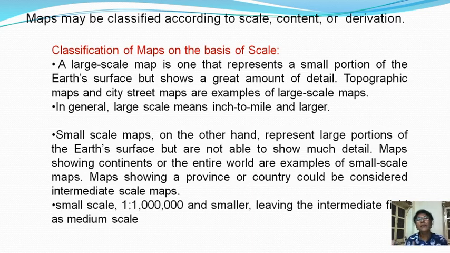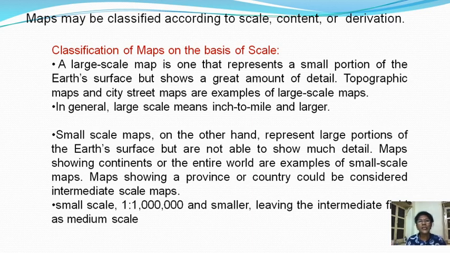Maps may be classified according to scale, content, or derivations. Classification of maps on the basis of scale: maps are classified into two types. First is the large scale map and second is the small scale map. First we'll see the large scale map. A large scale map is one that represents a small portion of the earth's surface but shows a great amount of detail. Topographic maps, city street maps and cadastral maps are examples of large scale maps.